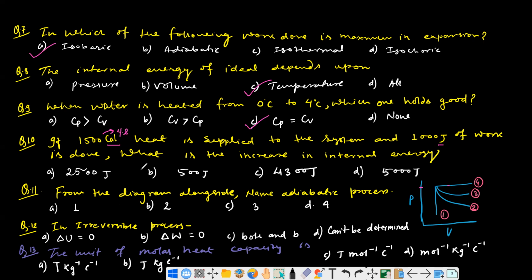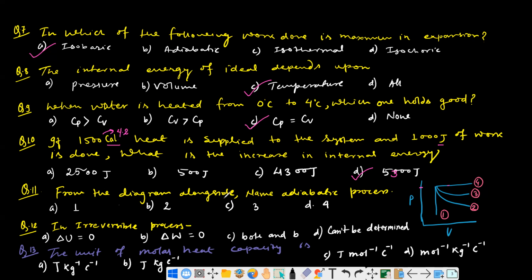If you just do 4 only, then this is 6000. 6000 minus 1000 is 5000. So the better answer is 5300. Okay, so this answer is more correct.